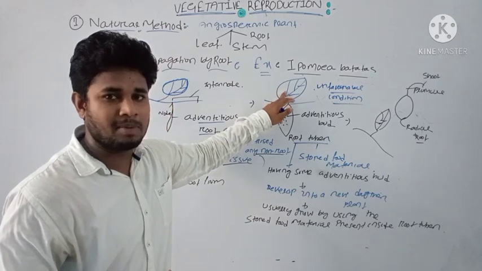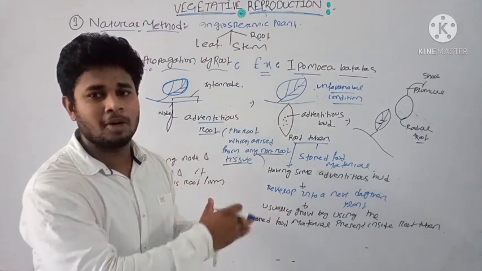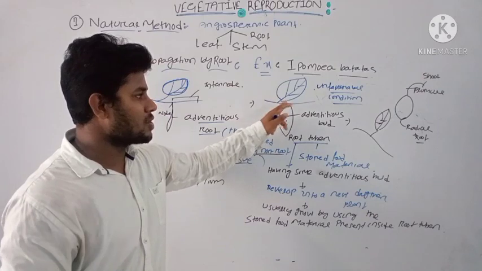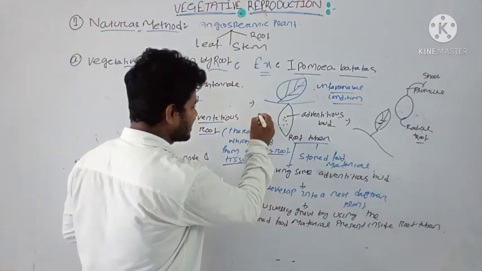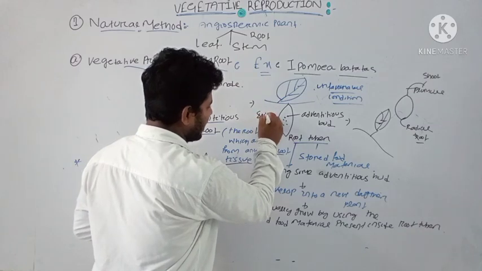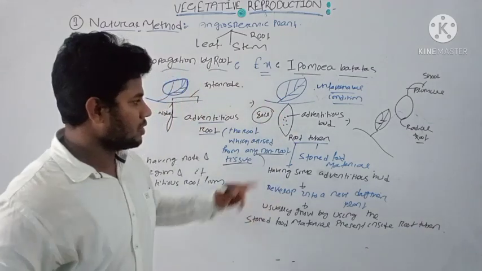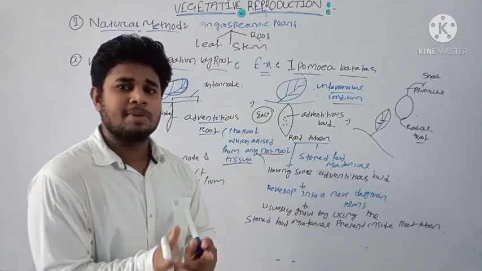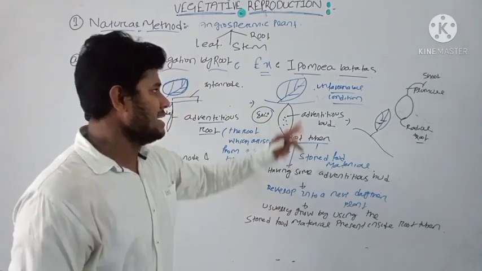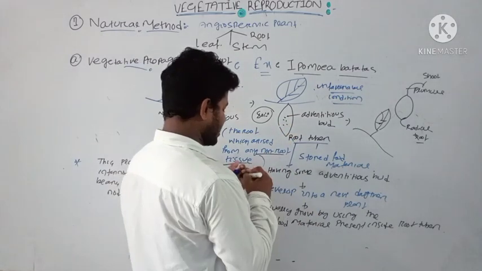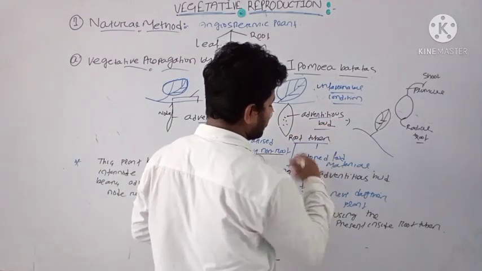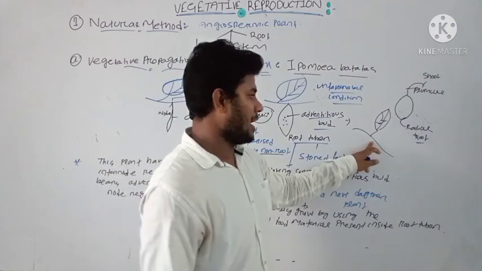The vegetative plant body which is present in the aerial part, the aerial stem, will die, and the adventitious root which is present in the soil will remain active in the unfavorable period. When the favorable season appears, that root tuber having the adventitious bud will grow into a complete plant structure of Ipomea batatas.